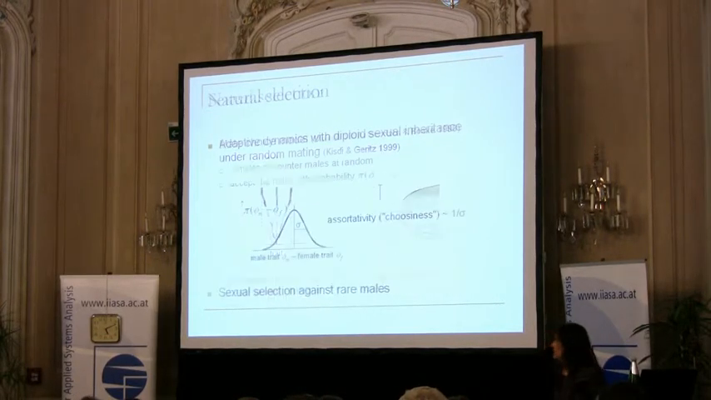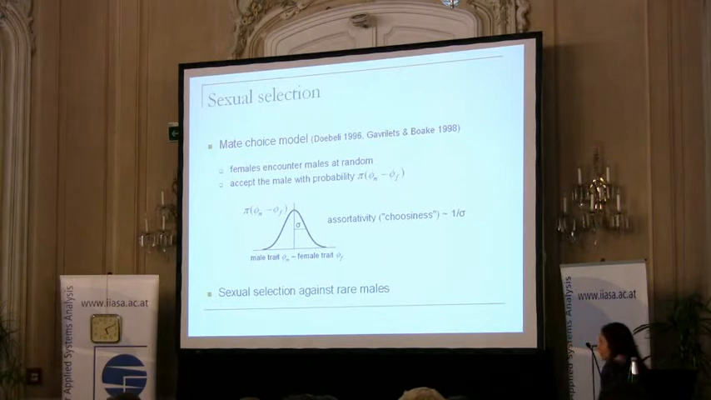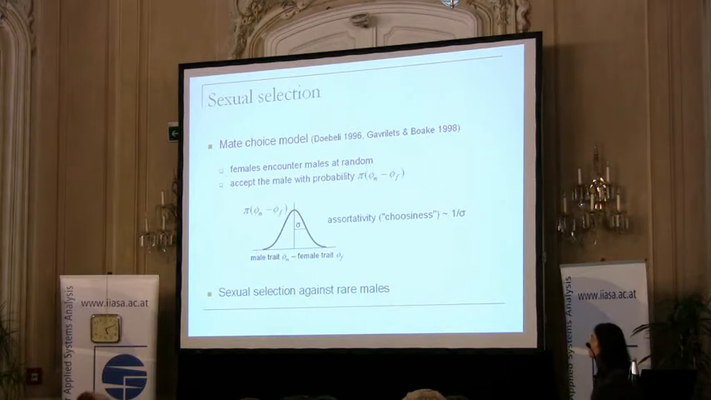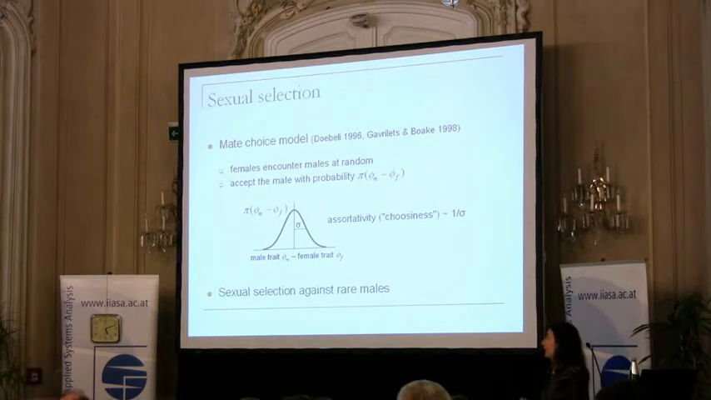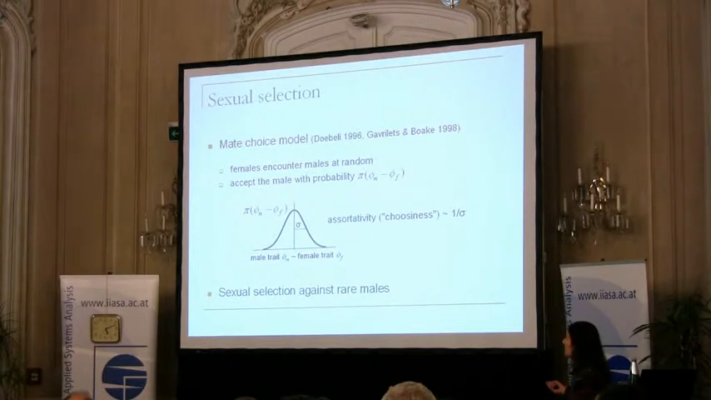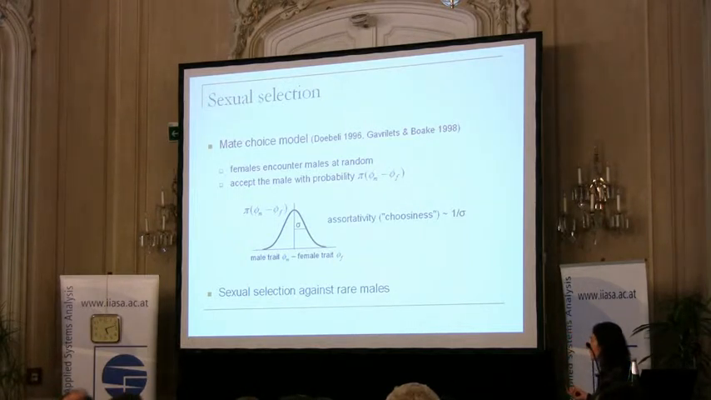Now, on this basis, we want to introduce a mate choice model, and here we will follow the assumptions of Dieckmann and Doebeli. So we envisage a population where females encounter males at random, and once they have encountered the male, they look at the phenotype of the male, and they accept the male with a certain probability, pi, and this probability is a function of the difference between the trait of the male and the trait of the female, and the probability of accepting the male is falling away from 1 to 0 as the absolute value of this difference is increasing.